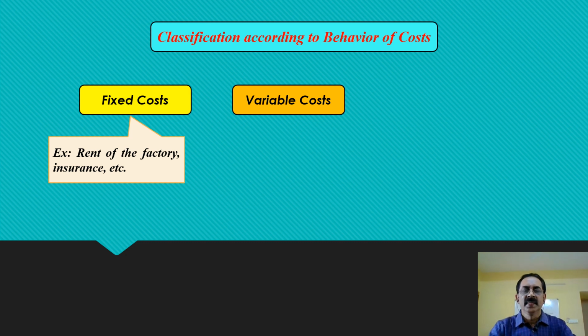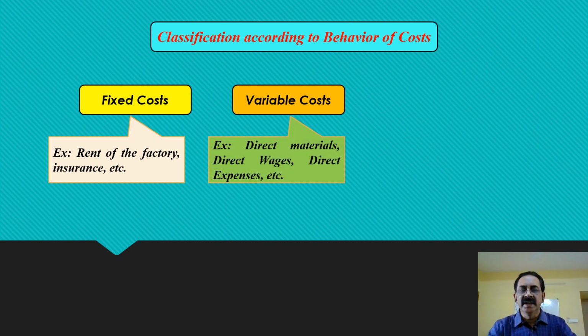If there is no output at all, variable cost will be nil. Example, direct materials. Suppose if you stitch one shirt, 2 meters of cloth is required, so the cost is say 200 rupees. If you stitch two shirts, 4 meters is required, 400 rupees. If you do not stitch anything, then it will be nil.